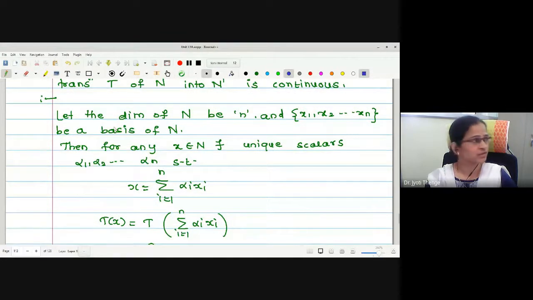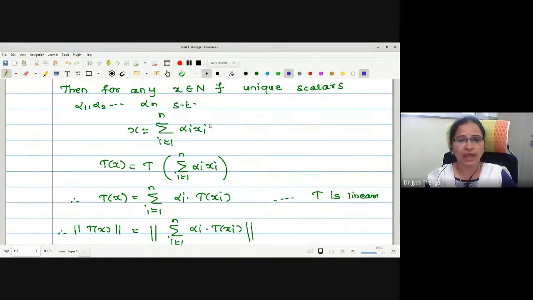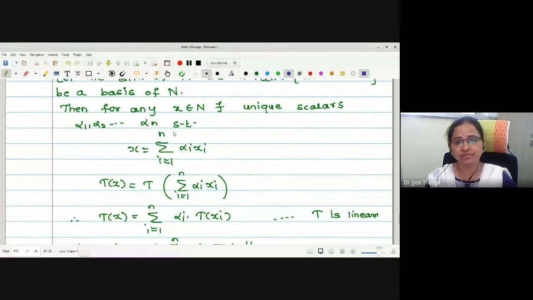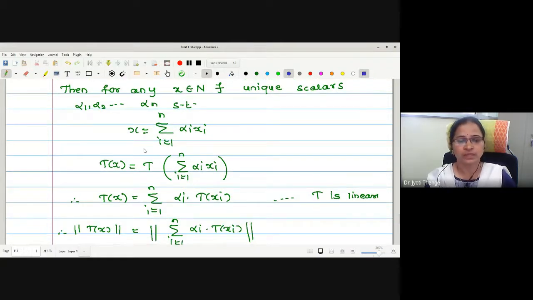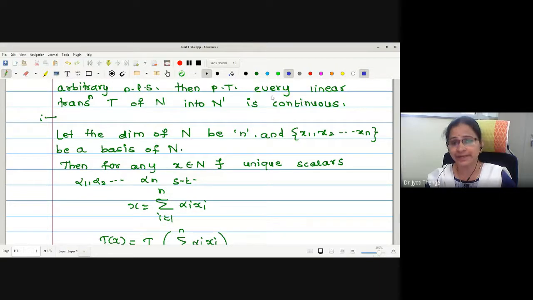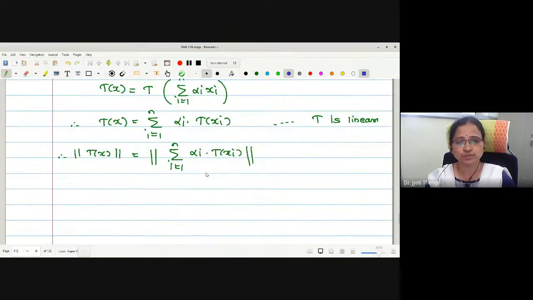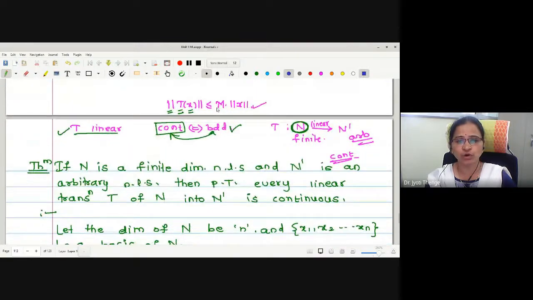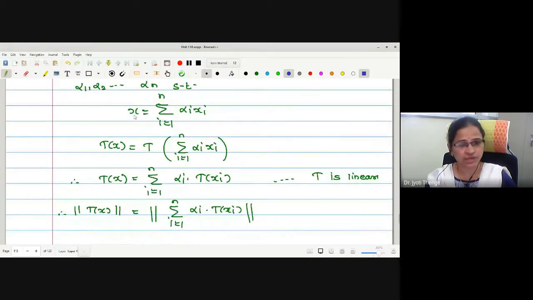This proof we have started by assuming the domain space is of dimension n. We have written the basis as well, and if we write the basis, then for every element in the corresponding linear space, for unique scalars, we can write the vector in this format, that is, a linear combination of the basis vectors. Then to prove the function to be continuous, our aim is to show that it is bounded. And for boundedness, we want to verify this kind of inequality: norm of T of x is less than or equal to M into norm of x, for the x we have constructed.